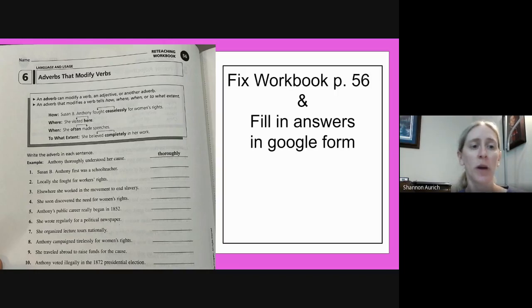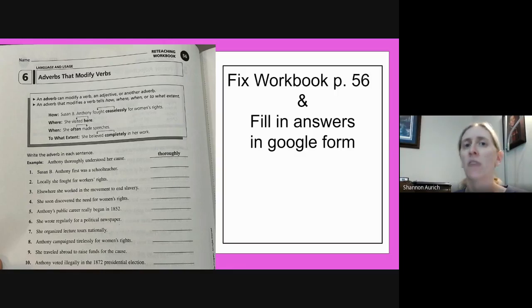So looking at the first one, number 1. Susan B. Anthony first was a school teacher. Let's find the verb first. What is the verb? Susan B. Anthony first was a school teacher. Not an action verb. It's actually a being verb like am, was, were. What's the verb in this sentence? Susan B. Anthony first was a school teacher. Was. Was is the verb. Yep. So go ahead, mark that as a verb. Maybe you want to put a V by it, or maybe you want to highlight it, circle it, or underline it. Mark the verb was.